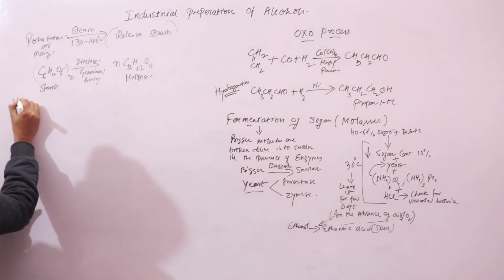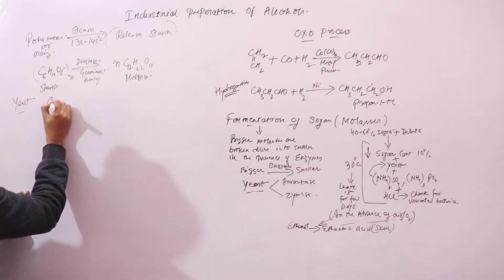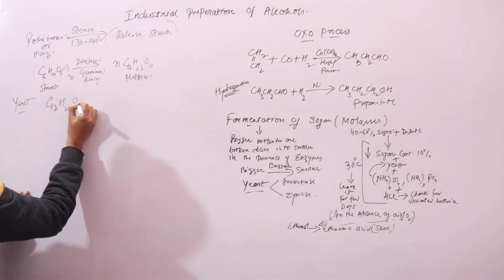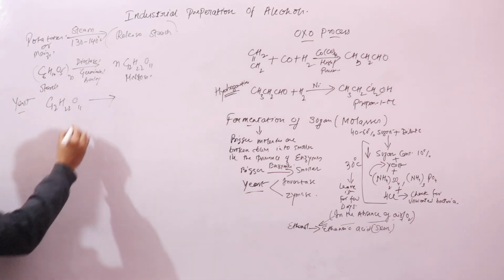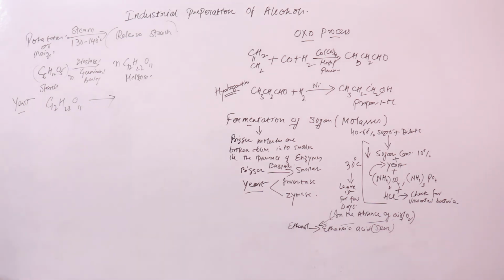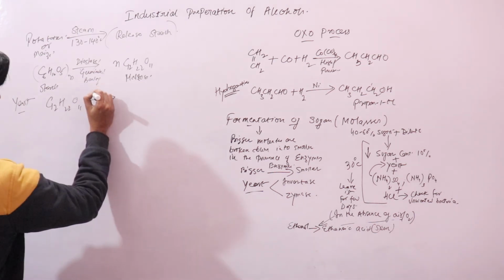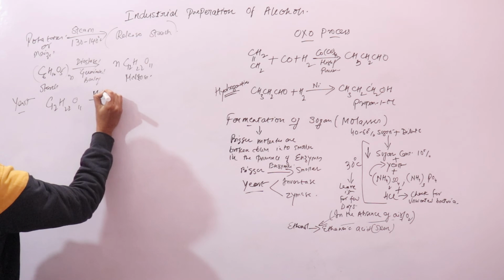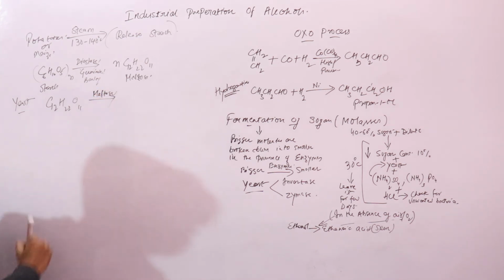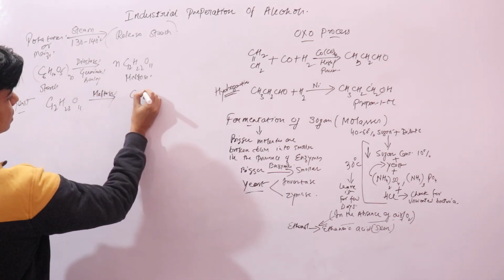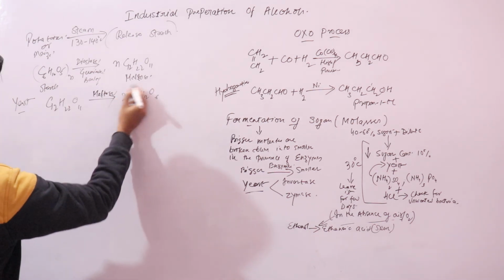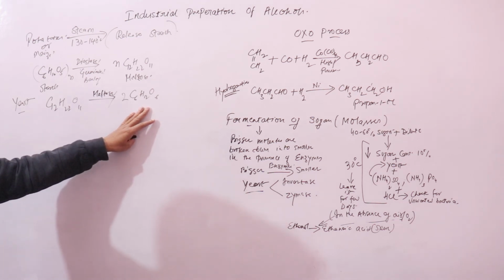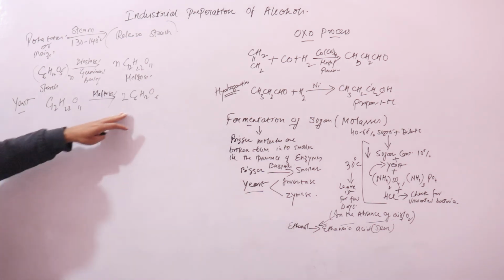Now you add yeast to it. Now what yeast will do is a similar fermentation reaction. Yeast contains the maltase enzyme, which will change maltose into C6H12O6. This is a similar reaction that we have done previously.